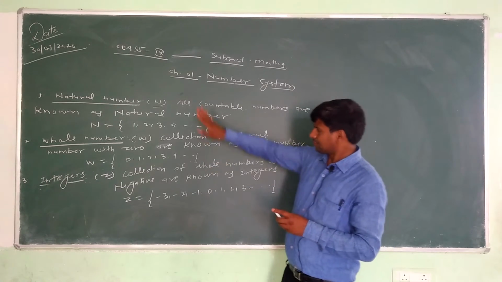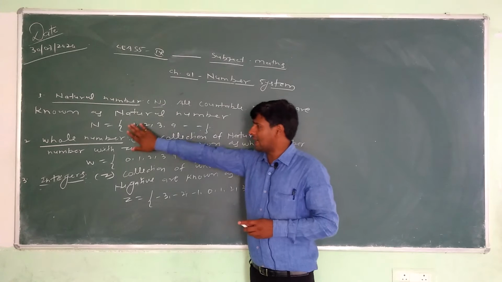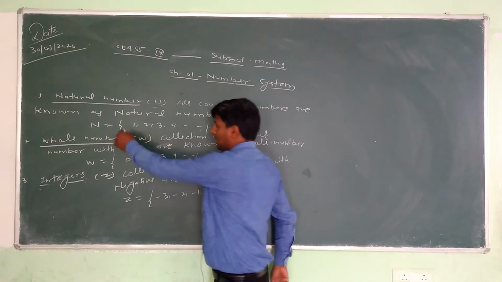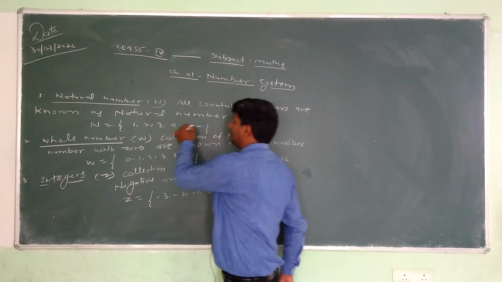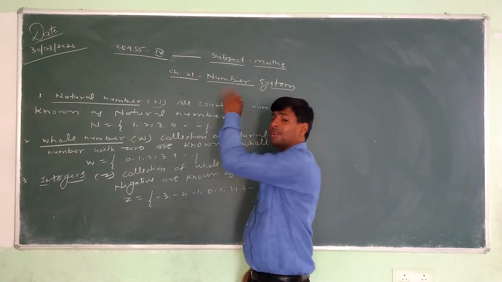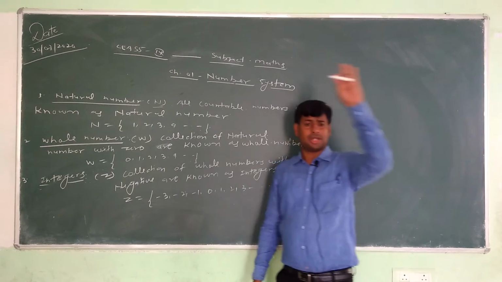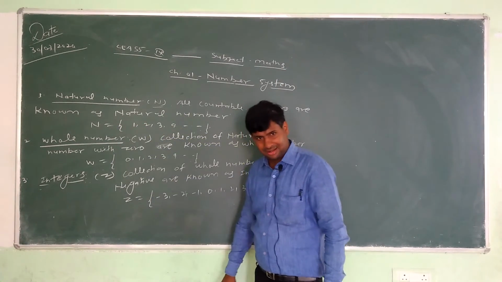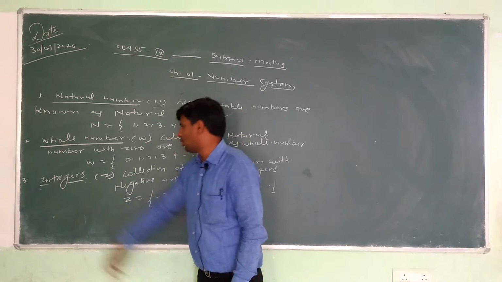That's clear. So natural numbers can be represented by capital N, and we can represent them as 1, 2, 3, 4 and so on till infinity. All countable numbers are known as natural numbers. Zero is not a natural number. That's clear. Second, whole numbers.